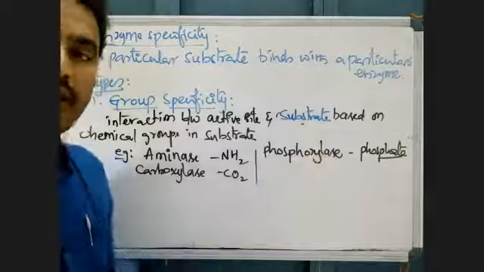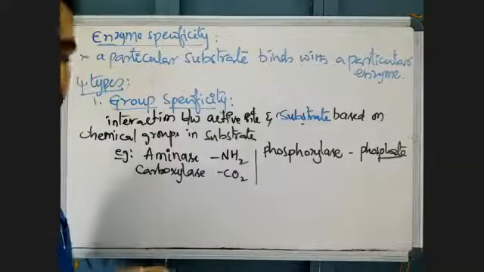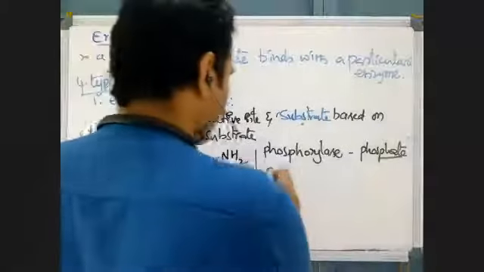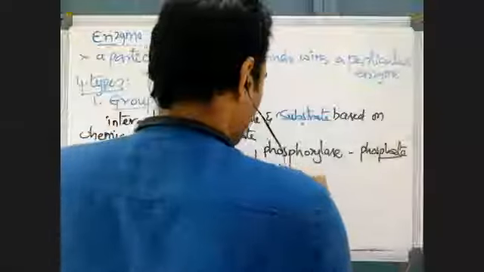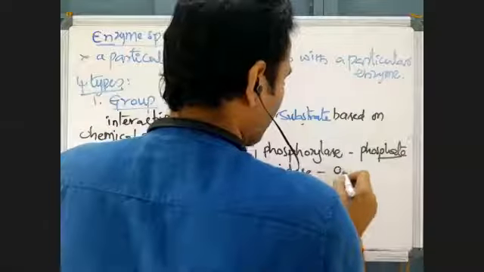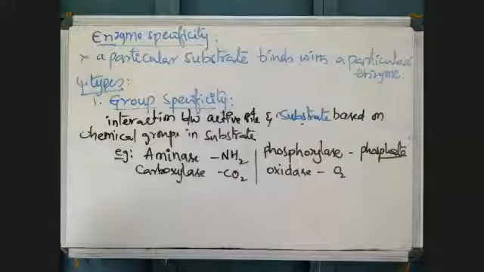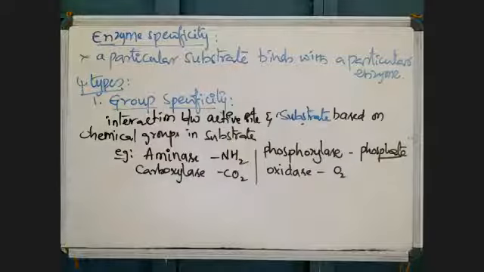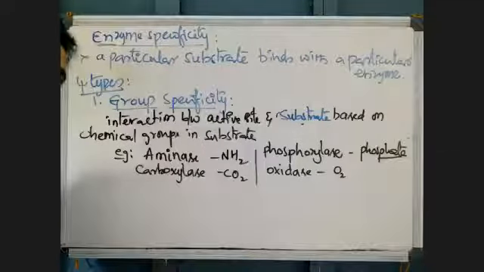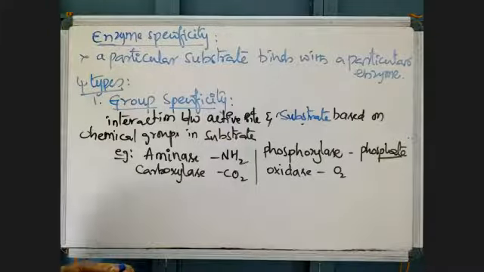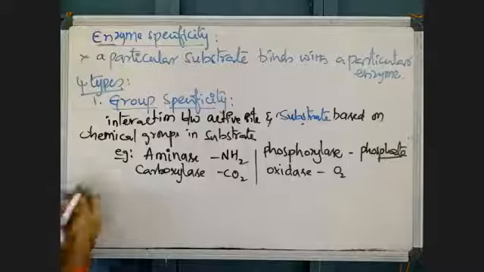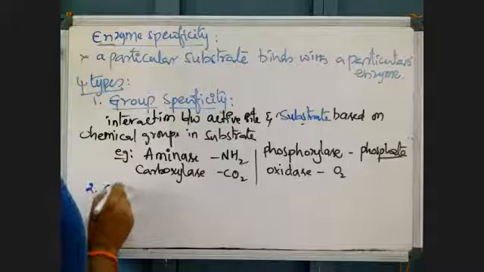Phosphorylase can interact with only phosphates. Oxidase can interact with only oxygen, O2. Oxidation processes, like that. Dehydrogenase interacts with only hydrogen. That is one.